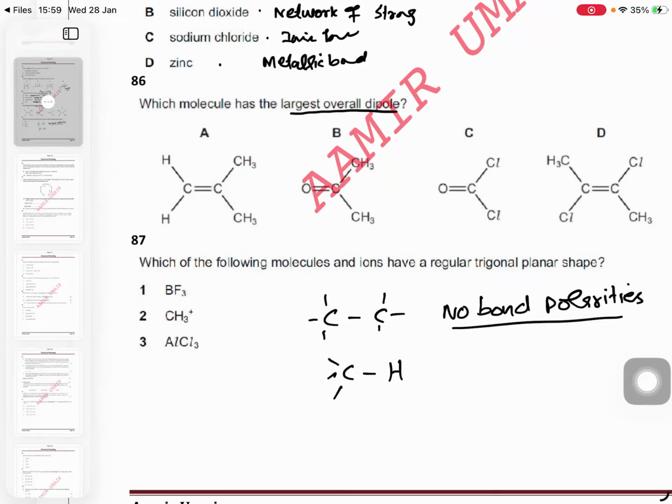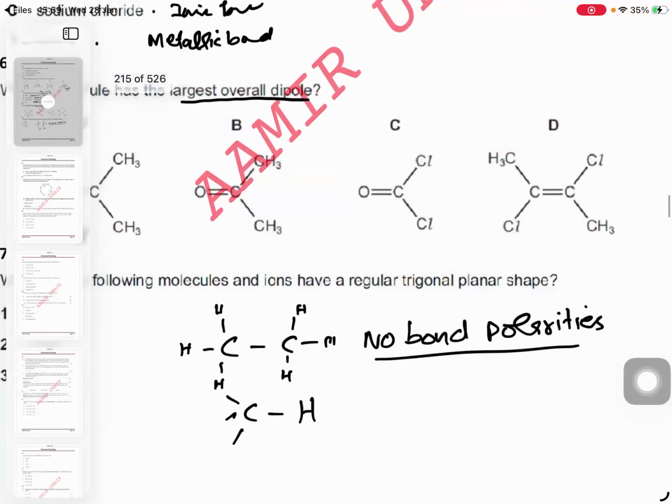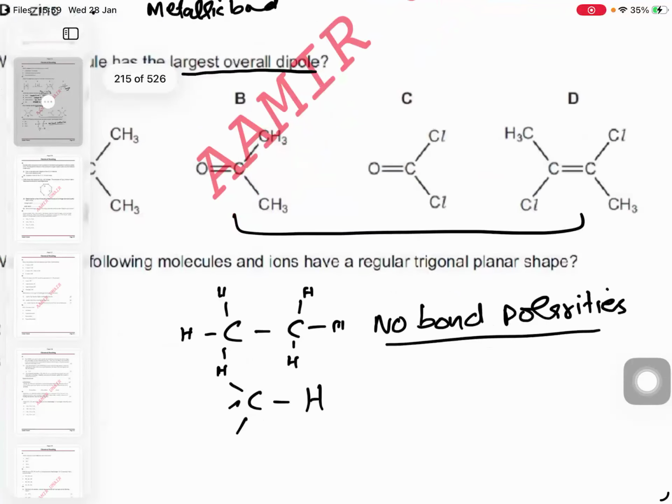No bond polarities when there is a carbon-carbon and carbon-hydrogen bonds. So it means it's non-polar. रह गए ये तीन. Largest overall dipole.